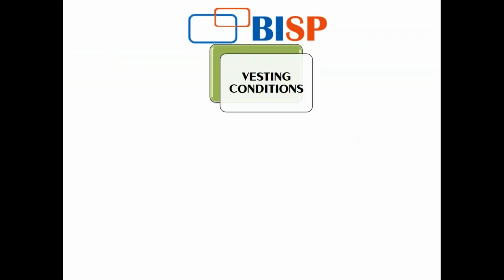Now there is one more thing known as the vesting condition. This is a term that has been introduced and included in IFRS 2. The point at which a cost is recognized for goods or services depends on the vesting condition. A vesting condition determines whether an entity will receive the service that entitles the counterparty to receive the share-based payment award.